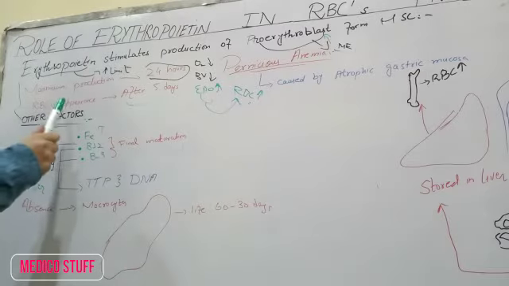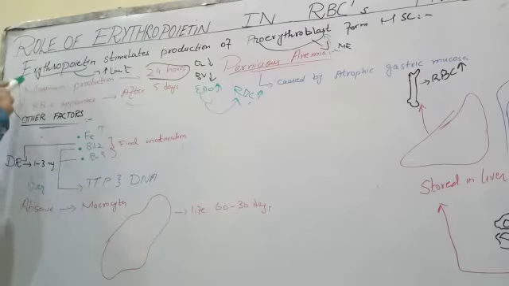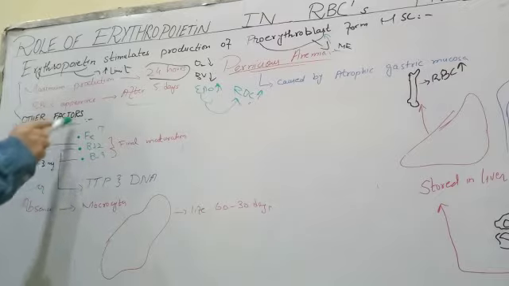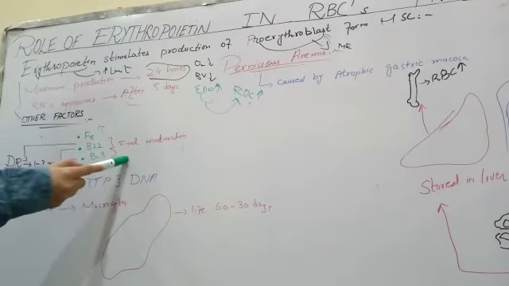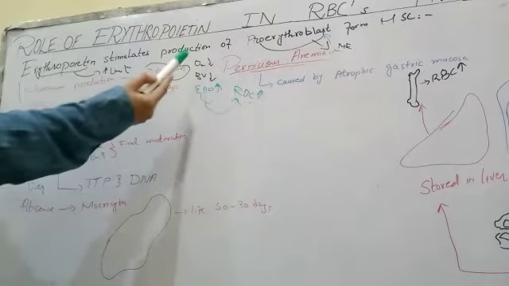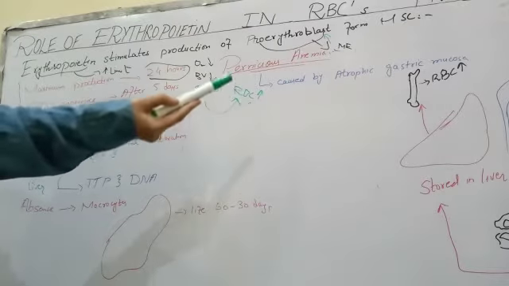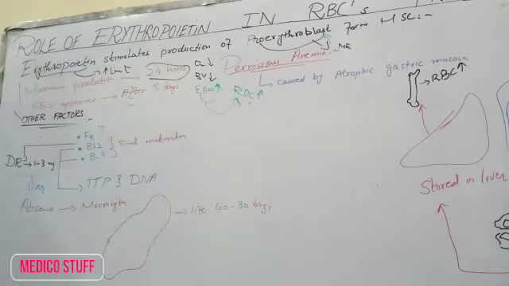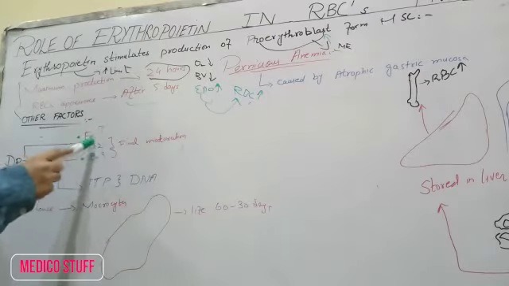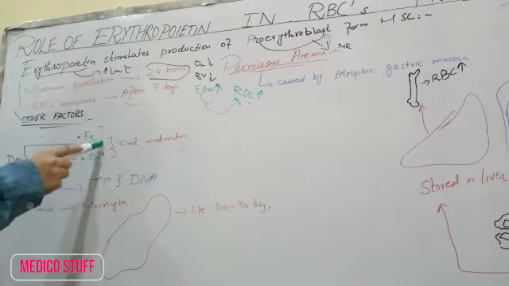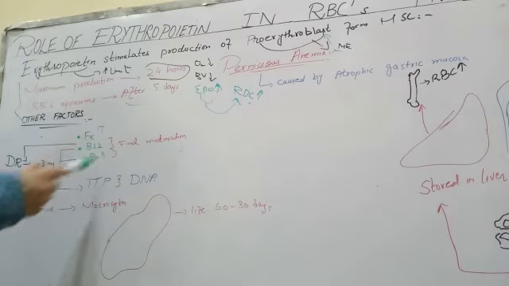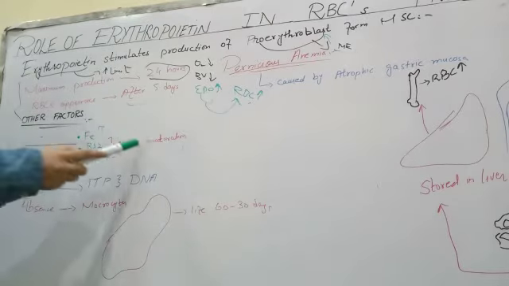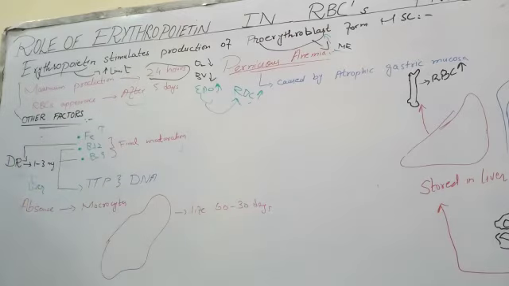So the main factor is erythropoietin. After the production of erythropoietin, if there is sufficient iron and sufficient B12 and B9, there will be a huge production of RBCs which can respond to the hypoxia condition. Now, how do both of these vitamins B12 and B9 stimulate? Both cause the final maturation of RBCs.